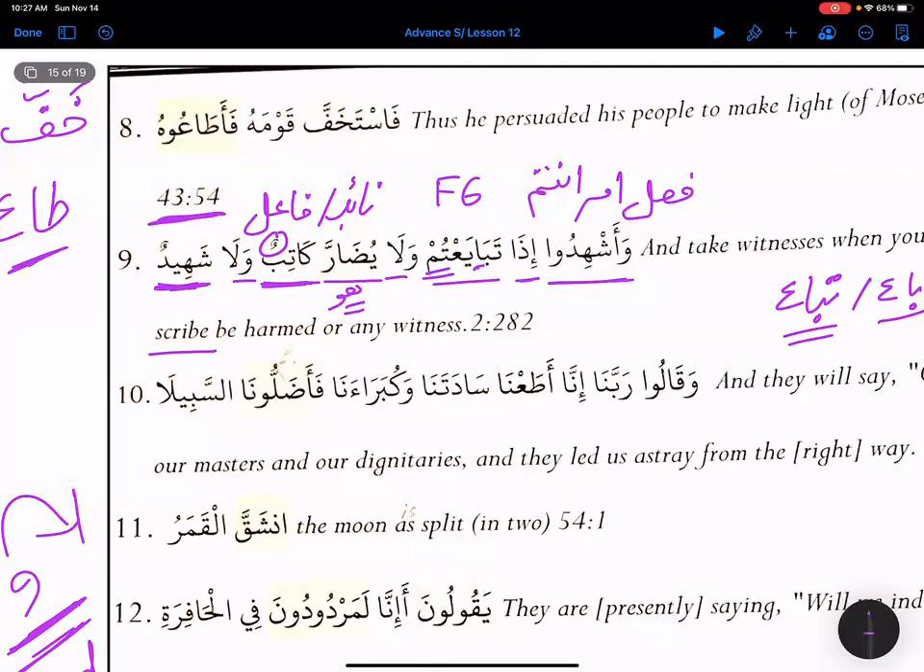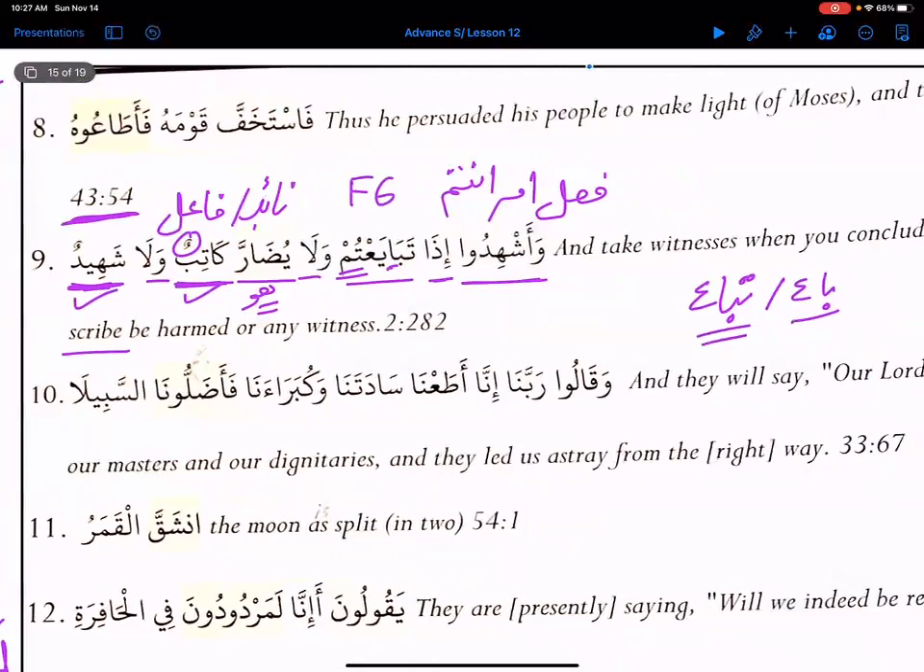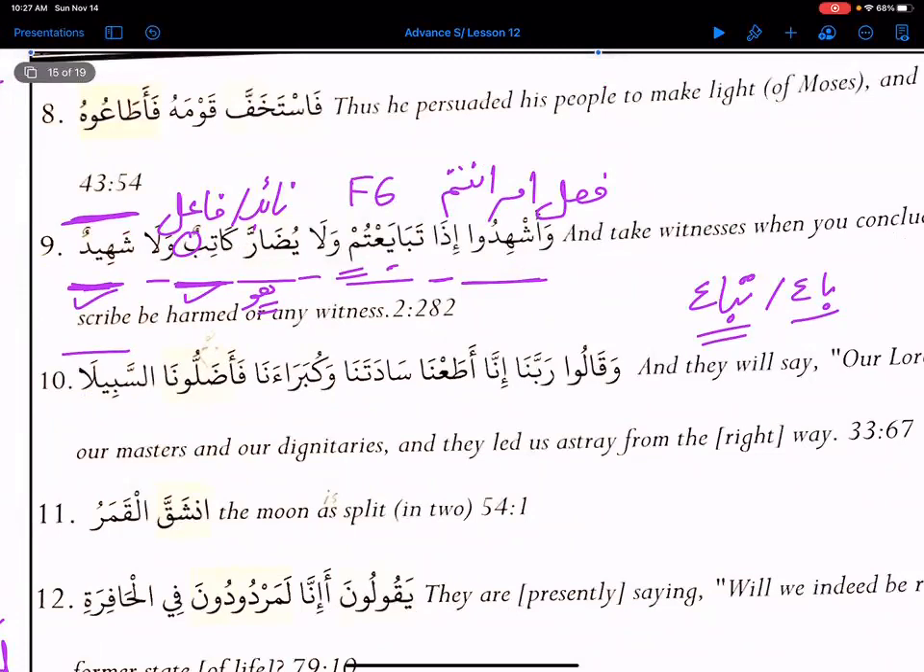How can they harm or hurt or even deceive? They can deceive. The katib can deceive, and the shaheed can deceive someone when writing the transaction and everything. How can they deceive? By cheating. They can change the number, or they can just deny, or they can write some terms that the other party is not aware of. So there are many different ways to cheat.